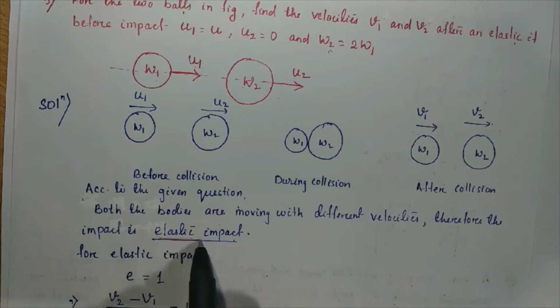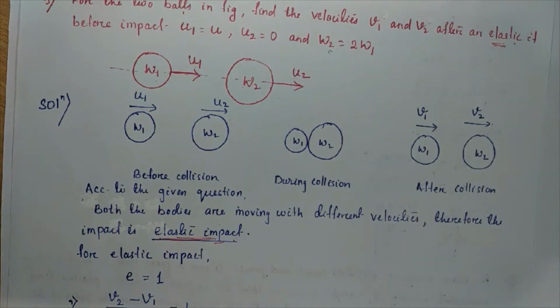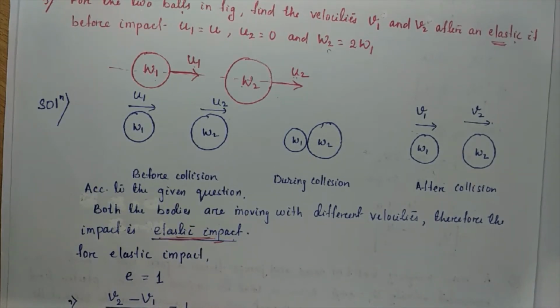This we will understand by default even if it is not mentioned as elastic. Here it is given in the question that it is elastic, so there is no problem. But sometimes it is not mentioned, but the velocities are given. From the data itself we have to understand whether the case is elastic impact or plastic impact. If the velocities of the two bodies after the impact are given in a different manner, it means this is the case of elastic impact. This is very important while we solve the numerical.